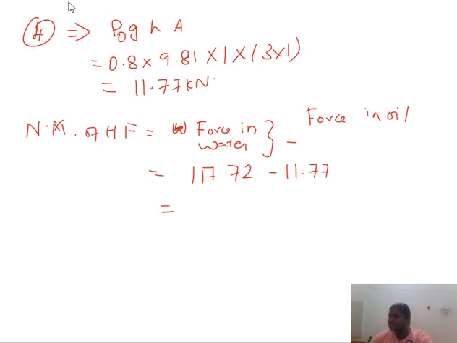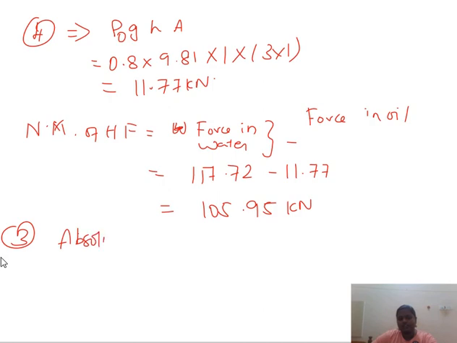Finally we get the answer as 105.95 kilonewton. Just check out the answer and comment in the comment box. So finally we get both values. We have the net magnitude of vertical force, and we also found the net value of horizontal force.